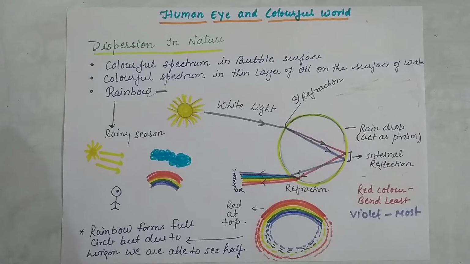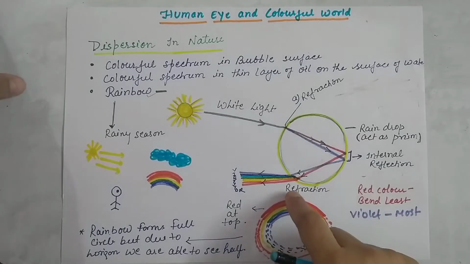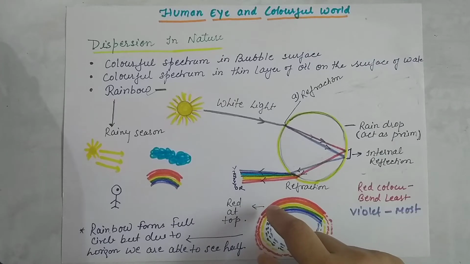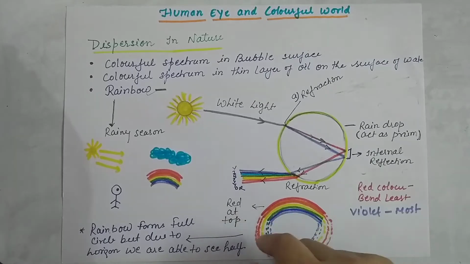Students, today in this video we are going to see some examples of dispersion that takes place in nature. We already discussed the dispersion of light. It is the phenomenon in which, when light passes through any prism-like structure, it splits up into 7 colors, and those 7 colors we call the spectrum of light. The spectrum of white light is the band of 7 colors, VIBGYOR, that we get. So here we are going to see some examples of dispersion that we see in nature.